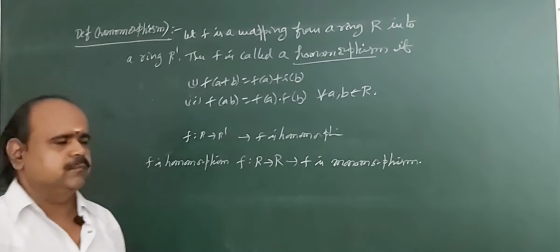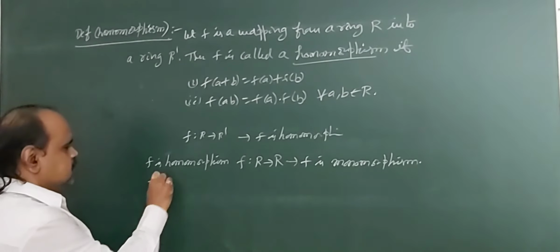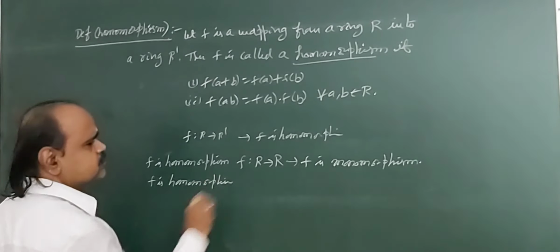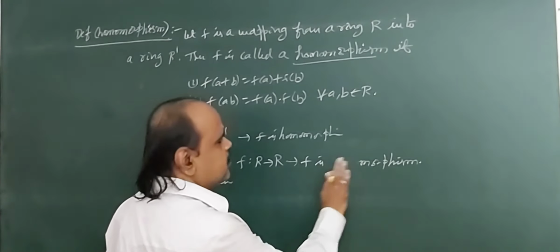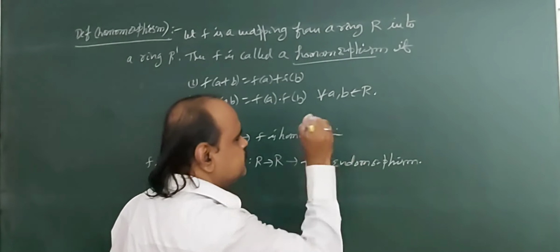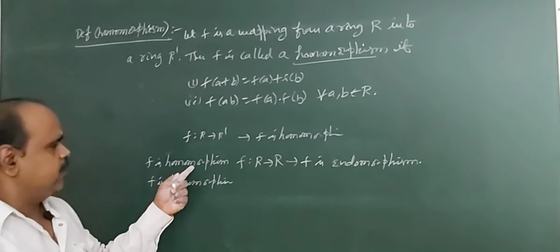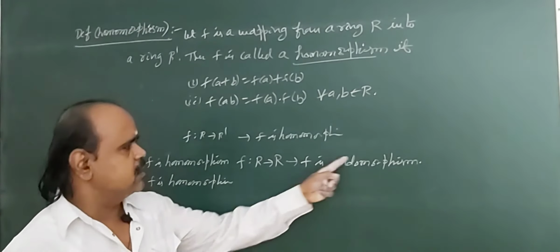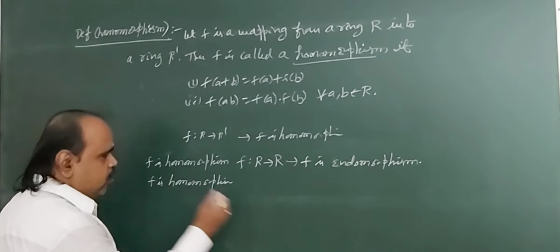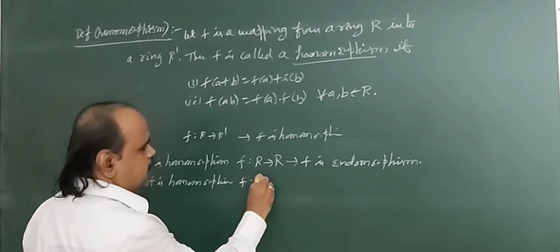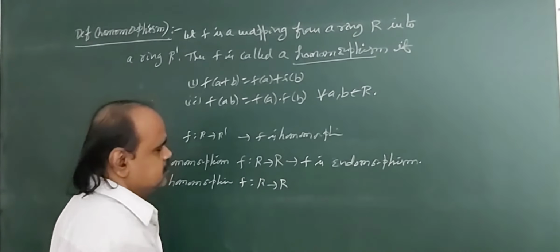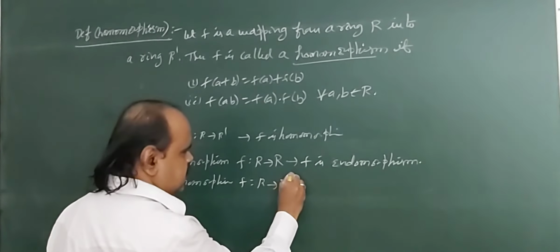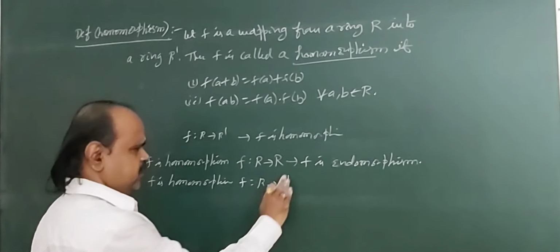A monomorphism. Okay, if F is a homomorphism, sorry, it is an endomorphism. Here F is a homomorphism, but here domain and codomain are the same set, then F is called an endomorphism. F is a homomorphism and F from R to R. Here also domain and codomain are the same.